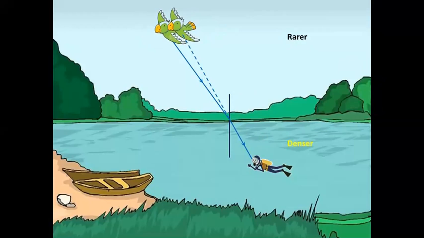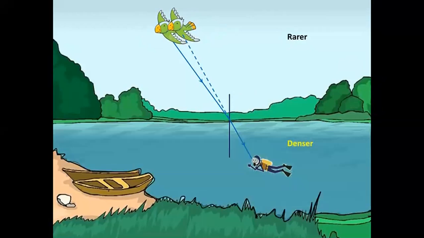Now, I do something which is very interesting. Look at this water. I make the water more dense. Imagine, obviously, it is not possible to make water denser. But here, imagine that I'm making the water more dense, which means I am increasing the refractive index. Children, listen to me properly. I'm making water denser means I am increasing the refractive index.